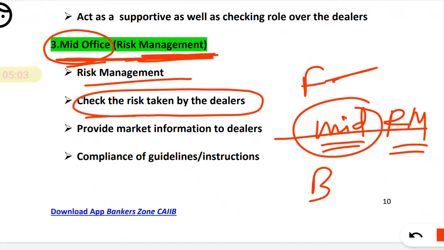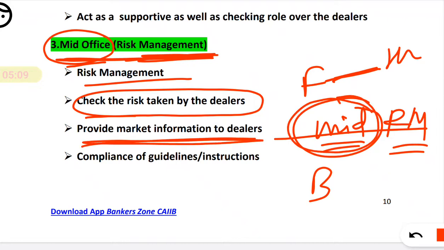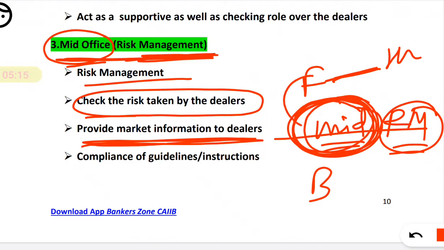Okay, what the front office dealer does, how much risk they are taking, is analyzed by the mid office. The mid office provides market information to the dealer. To avoid risk, the people working at the mid office provide the information to the dealer. Why? To avoid the risk. And compliance and guidance or instructions should be followed by the mid office. Okay, so friends, it is all about the mid office risk.